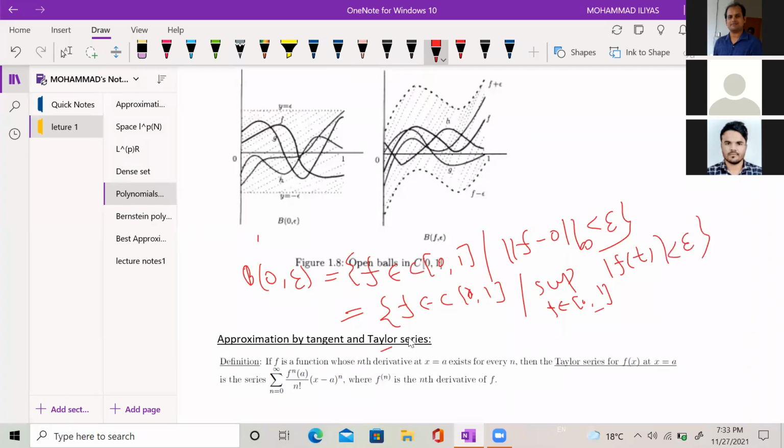If you write again, f belongs to C[0,1] such that minus epsilon is less than f(t) is less than epsilon. This happens for every t in the interval [0,1].